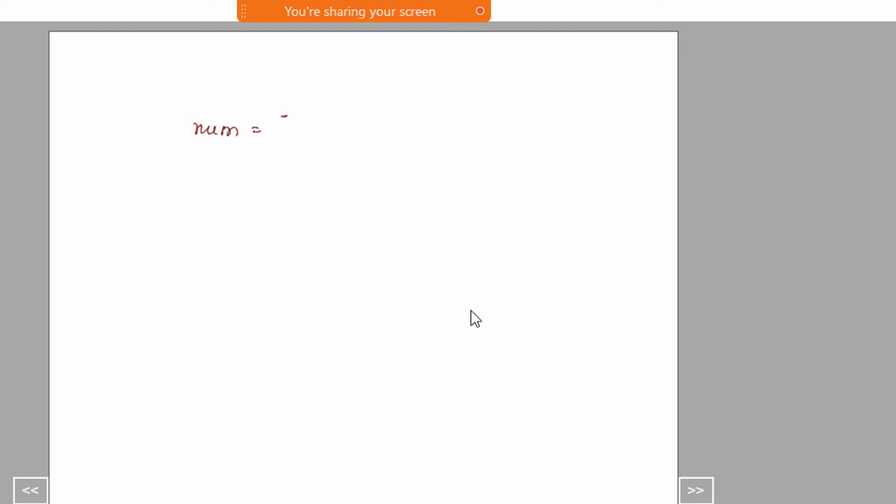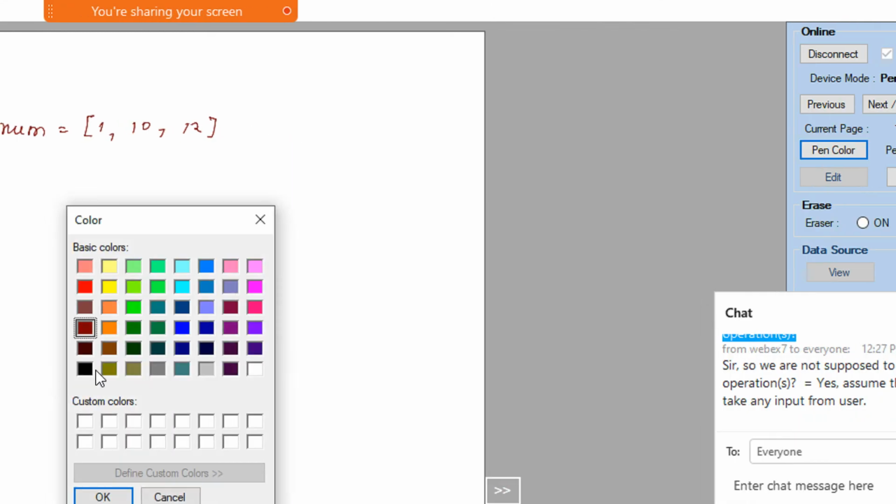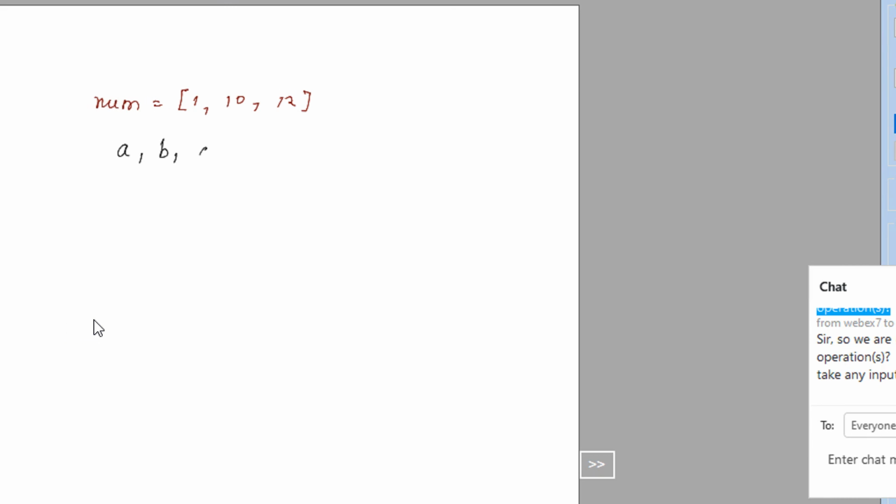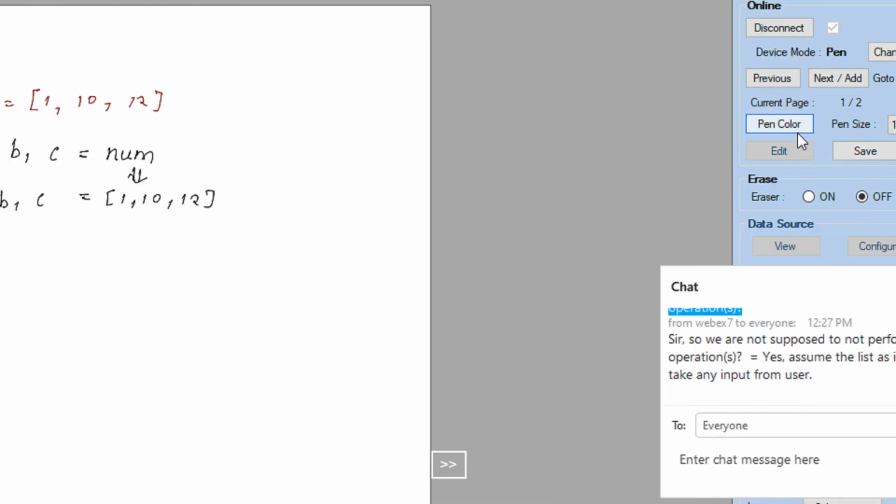Okay. So we have a number list which is 1, 10, and 12. And now you are declaring, let me change the pen color, you are declaring a variable a, b, and c is equal to num. So how does this expand? It's like a, b, and c is equal to 1, 10, 12, because num was our list.